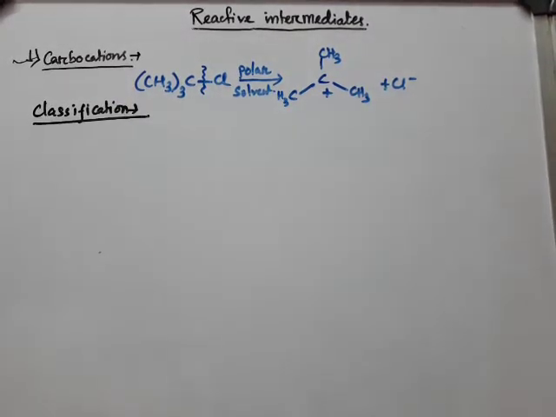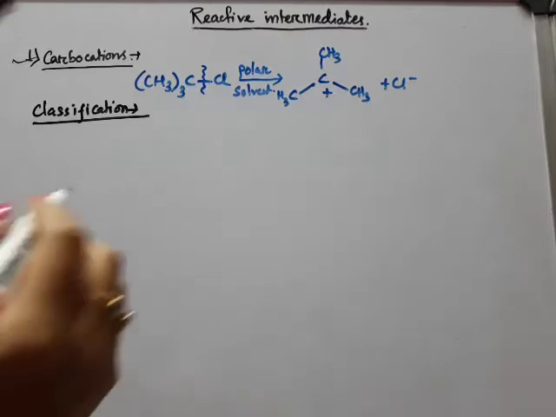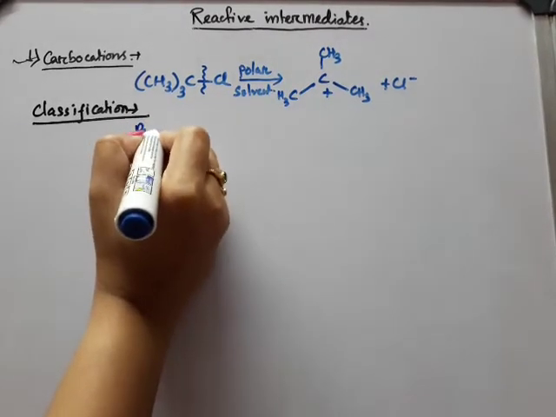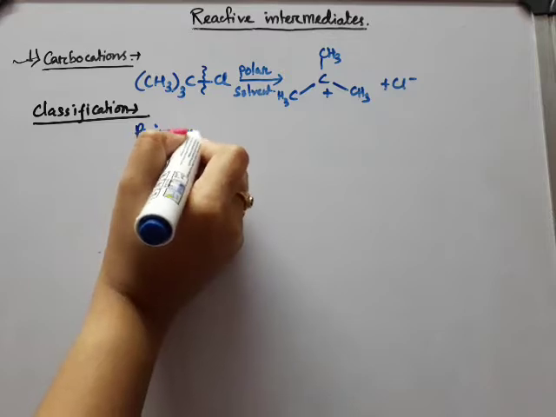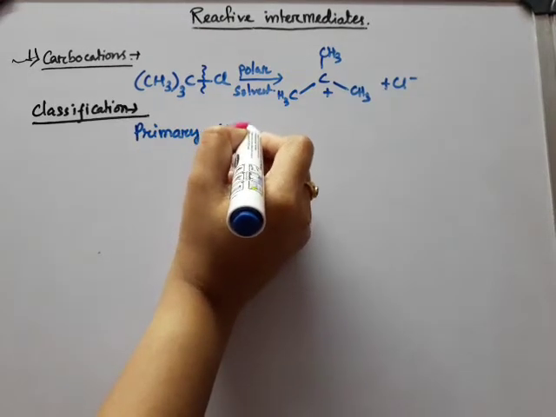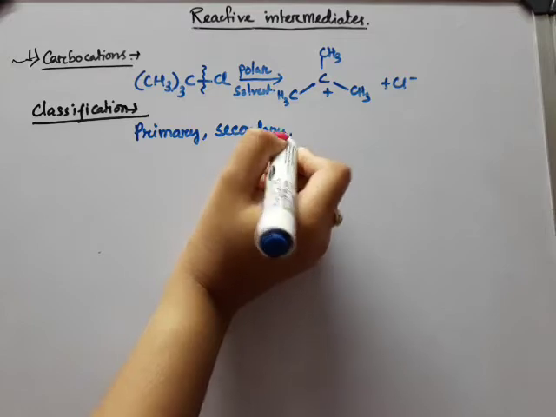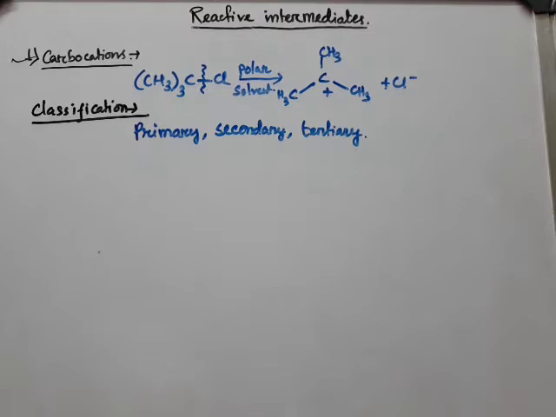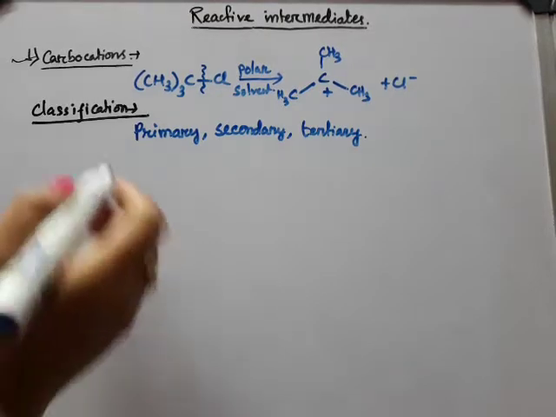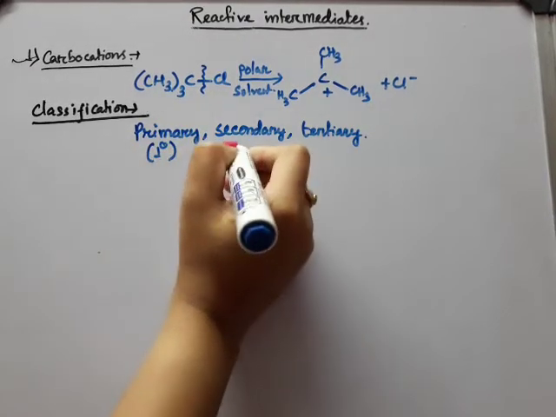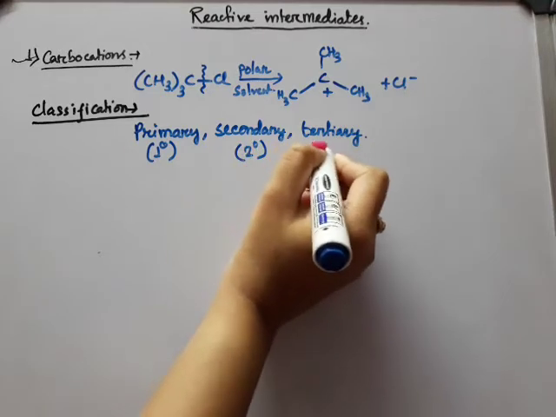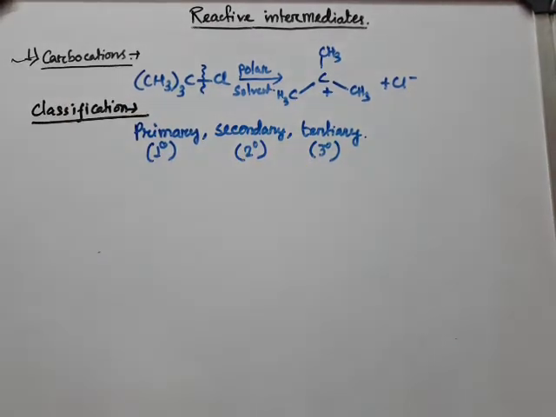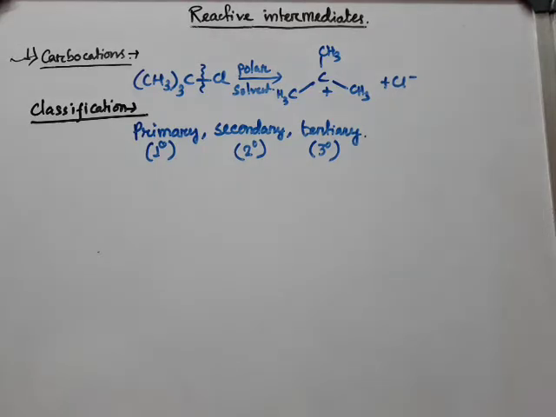The carbocations are classified as primary, secondary and tertiary carbocations. Alternatively these are known as 1 degree, 2 degree or 3 degree carbocations. So how will you understand which one is primary, which one is secondary and which one is tertiary? Let me describe this with the help of examples.